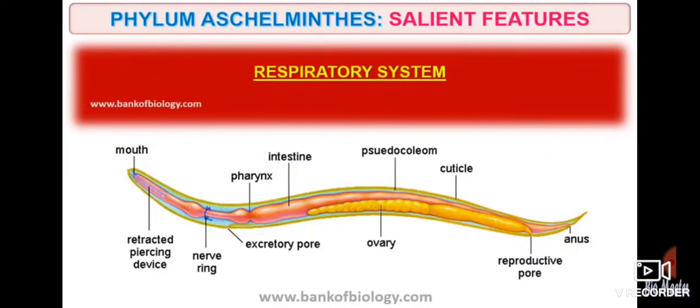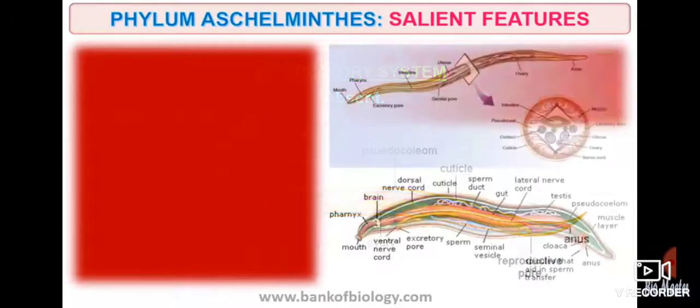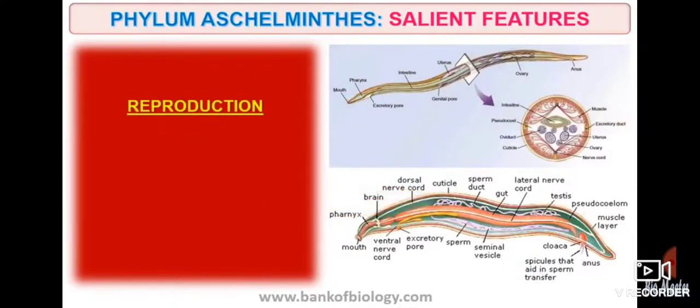So mouth, intestine, anus. Respiratory system is absent, an exact system for respiration is not present. Circulatory system is also absent.